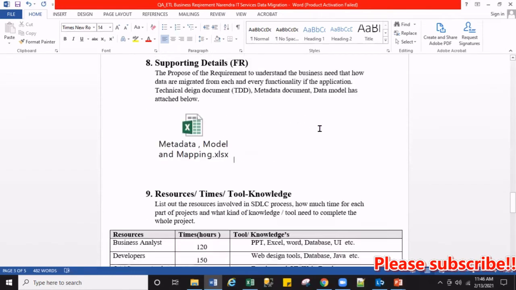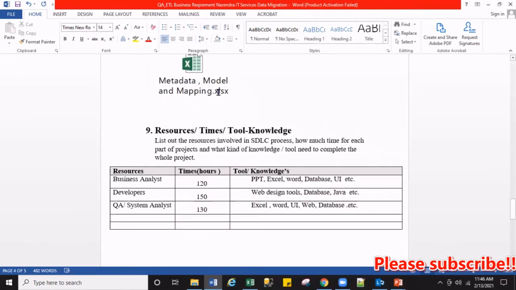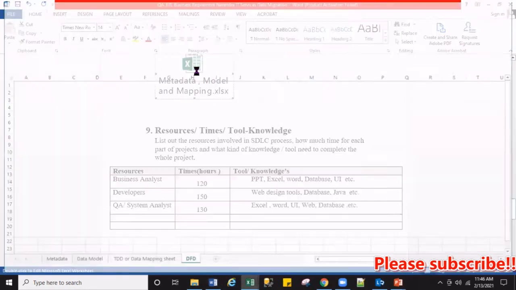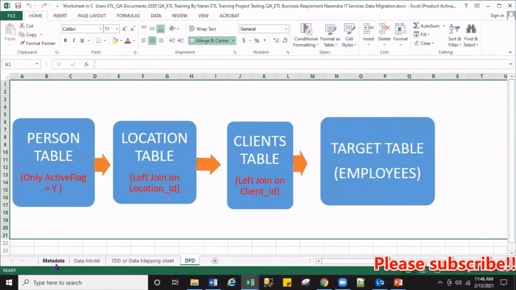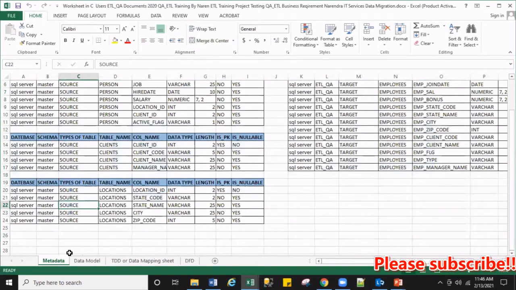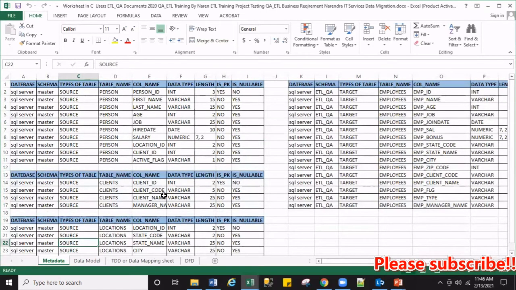So let's see the mapping, what is the layout. Let's open the Excel sheet here. The Excel sheet is very important, right? The Excel sheet will tell you exactly how it works. So this is called metadata. Metadata means the detailed information of the table. So see here, database name. Let's understand about this first.